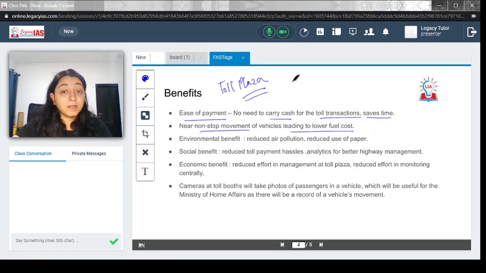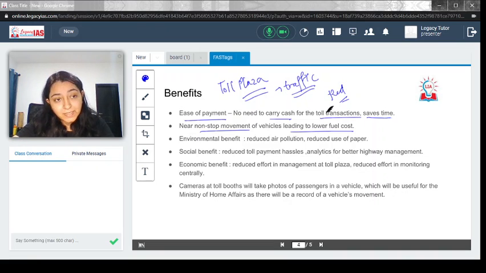Earlier the toll plaza used to be a place of traffic. If you look at Google Maps, you could see that red used to mark the places near the toll plaza. But FASTag will change this, because now the cars do not have to stop, and because they do not have to stop, the other cars in the queue do not have to turn off their engines. And we know how automobile engineering works: if you turn off the vehicle, you have to turn it on again. It takes a lot more fuel to do that. So in that regard, it is again going to save fuel too.